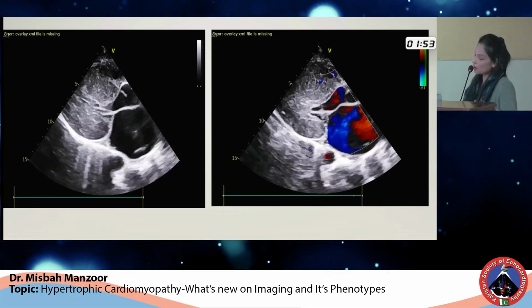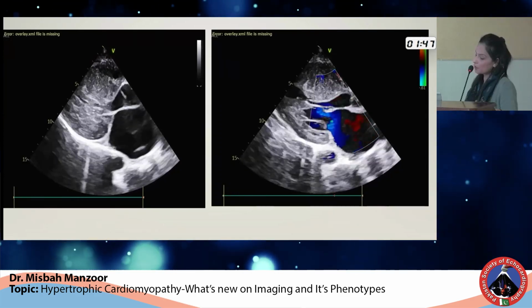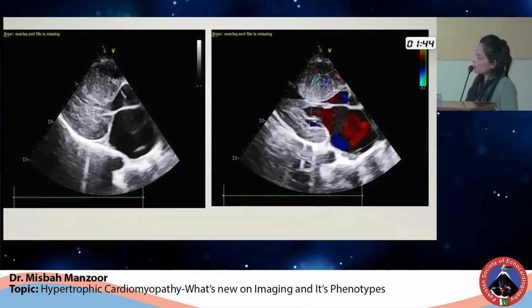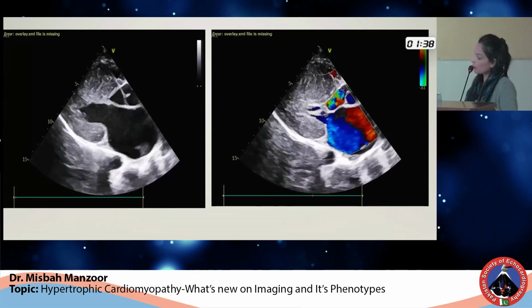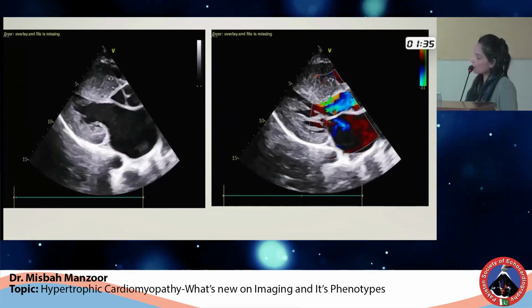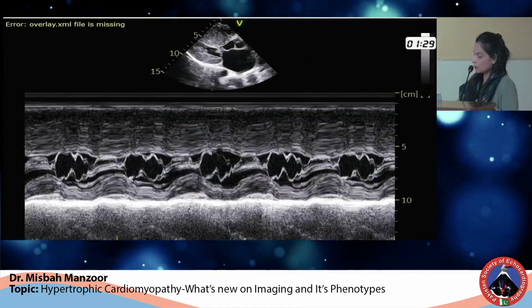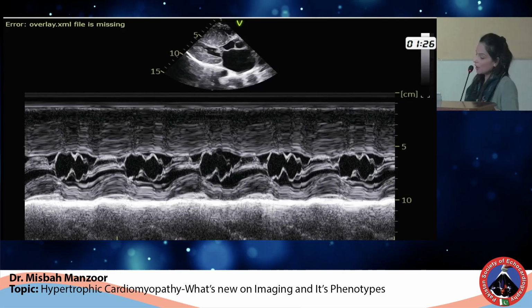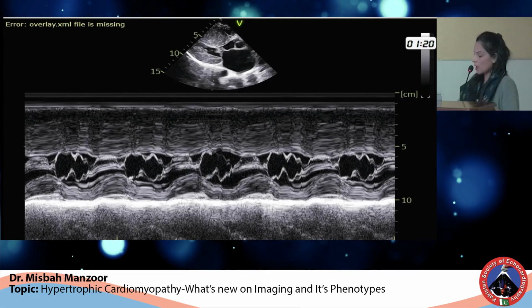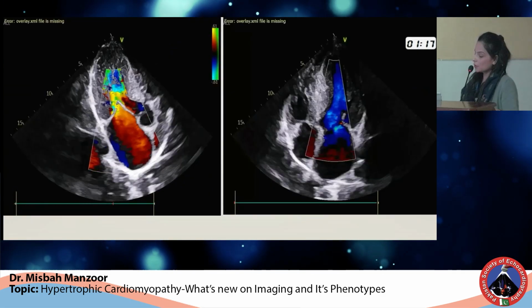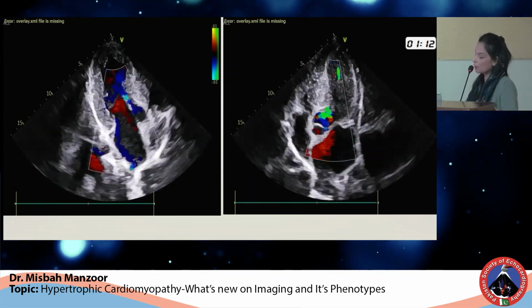As you can appreciate in the first slide, it is a parasternal long axis view, and it is showing the asymmetrical pattern of hypertrophy, and also there is SAM. And in the second clip, you can easily demonstrate a posteriorly directed jet of severe MR and LVOT gradient that is observed as a color flow in the LVOT. This is the M mode that we obtained. You can clearly identify the asymmetrical hypertrophy and SAM in this M mode. This is the apical 3-chamber view that is showing the mitral regurgitation along with the LVOT obstruction.